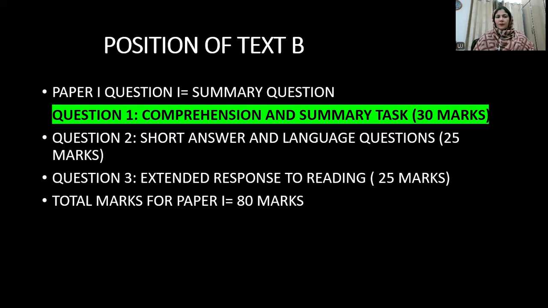Position of text B. It is taken from paper 1, question 1, and there will be a comprehension passage along with that, which is called text A, and then there is a summary task which is also carrying 15 marks. Text A as well as text B both carry 15 marks each. After that there are short answers, then language questions, and then we have extended response. So the total weightage of this paper is 80 marks.